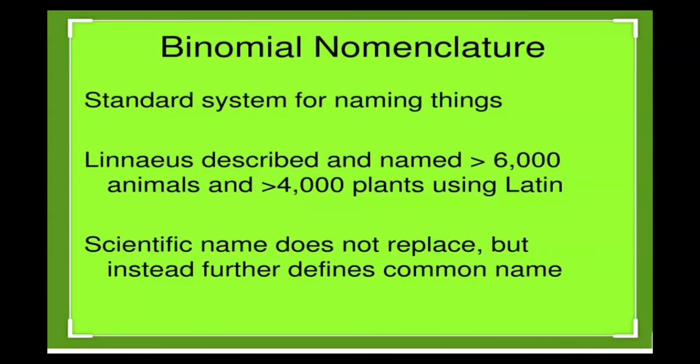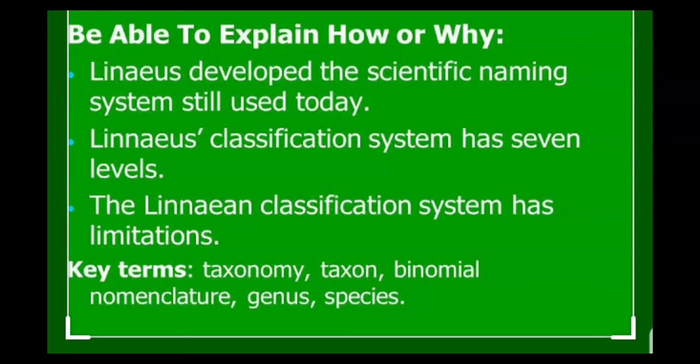Standard system for naming things. This is a very standard system for naming any living organism. Linnaeus described and named more than 6,000 animals and more than 4,000 plants using Latin scientific names. A scientific name does not replace but instead further defines the common name. So there are pros and cons as well. Linnaeus developed the scientific naming system which is still used today.